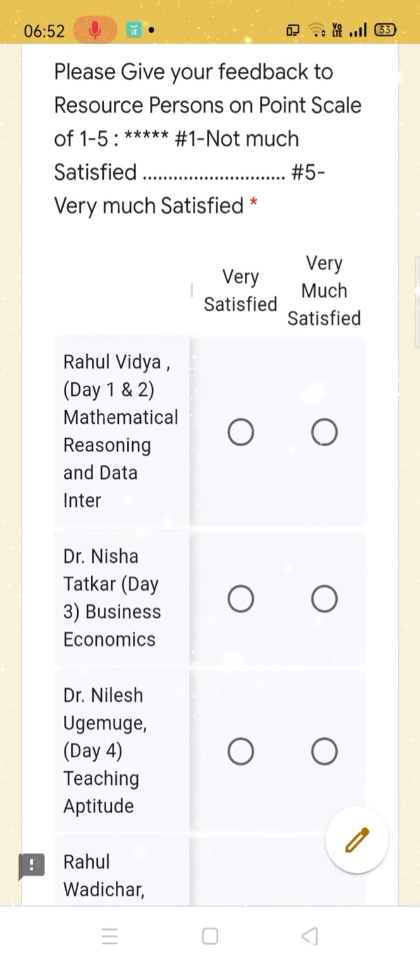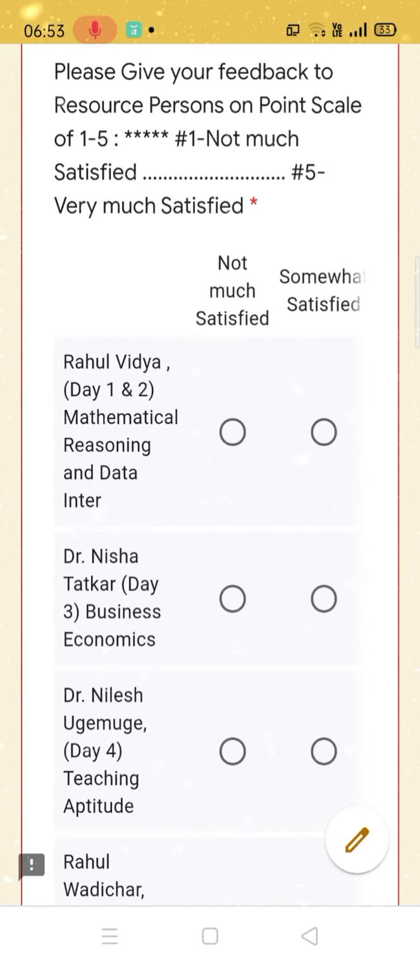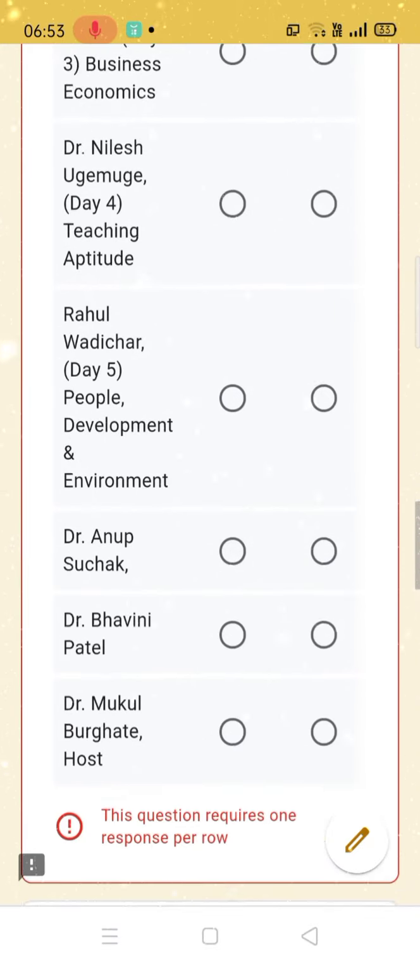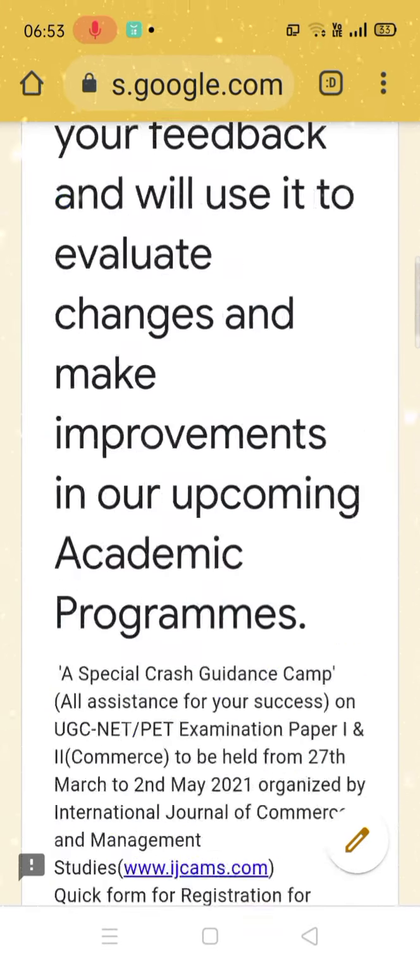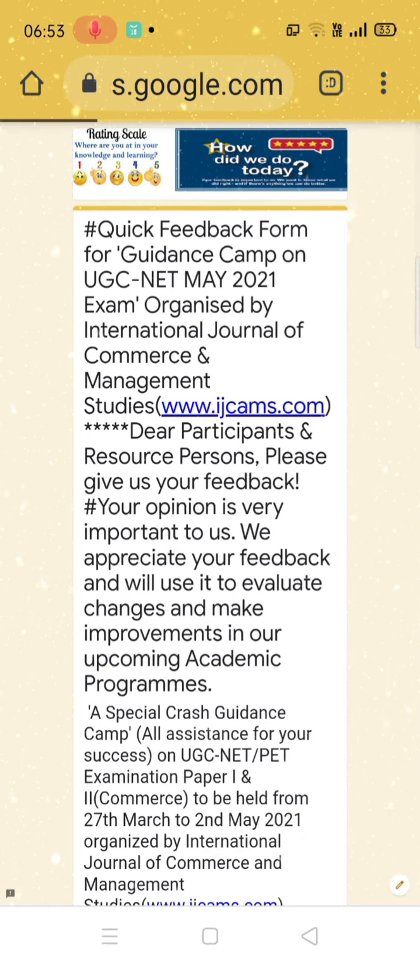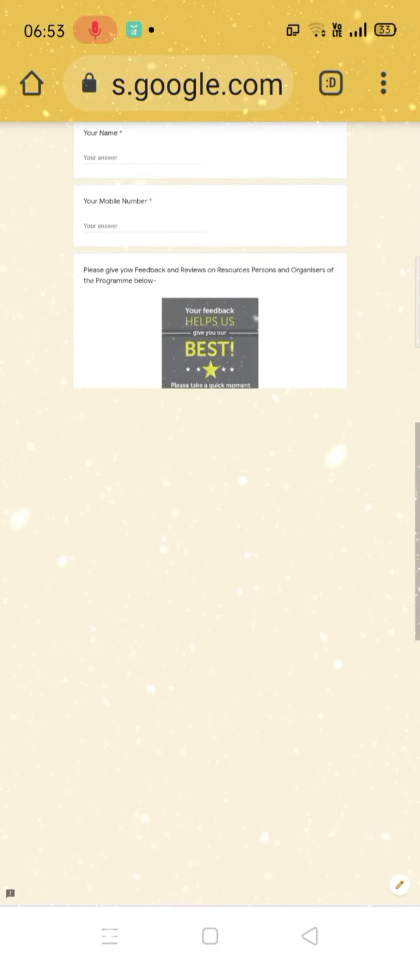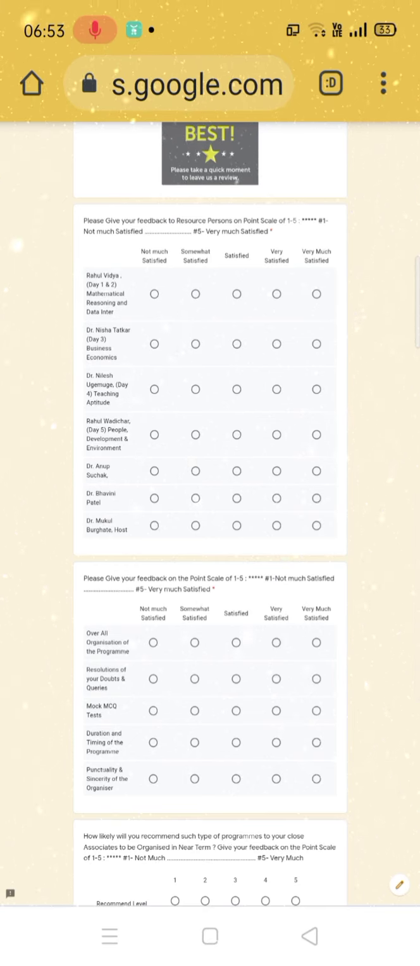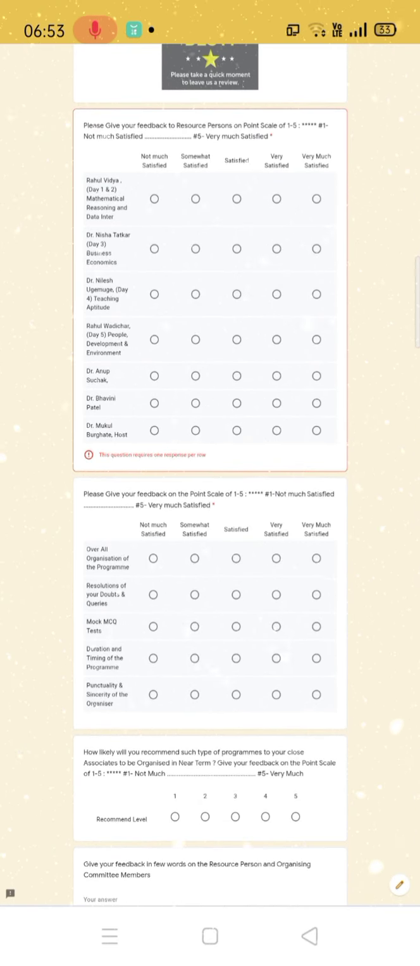horizontally, and then it becomes a bit difficult to give proper feedback. So what I recommend is you just go to the desktop site so that you have a proper view of the feedback form. If you are doing it from a laptop or desktop, nothing like that.